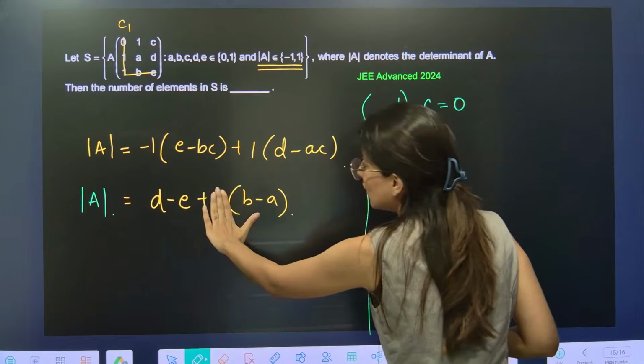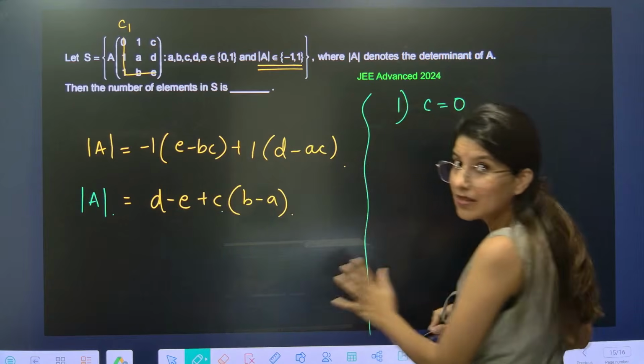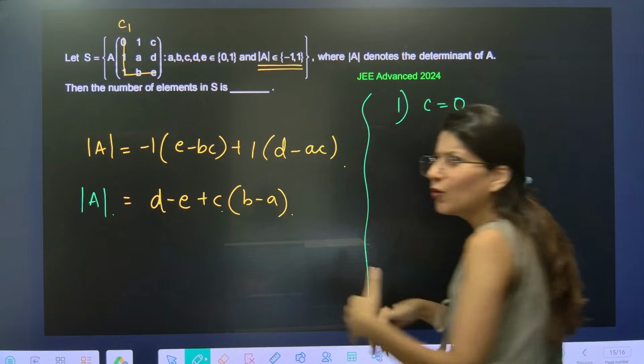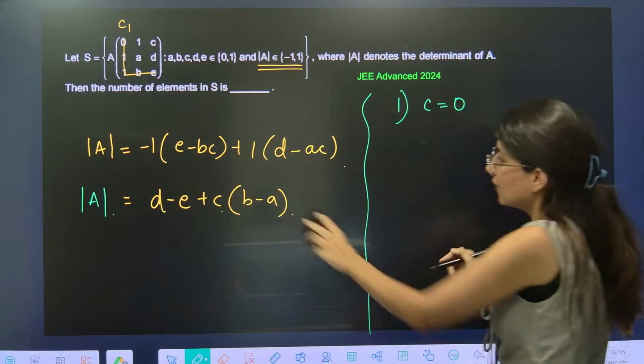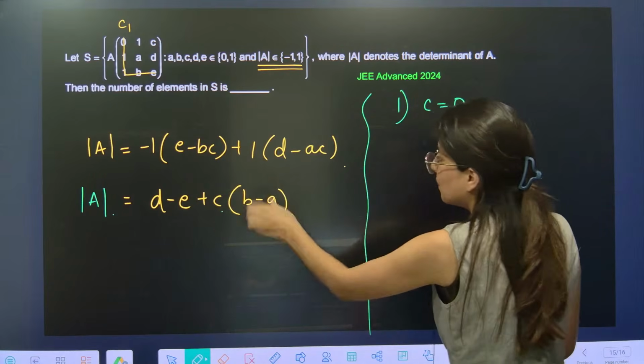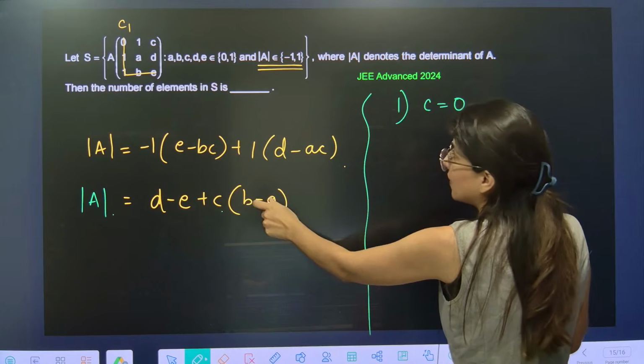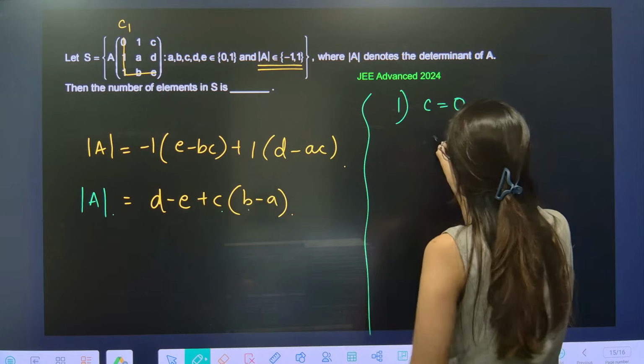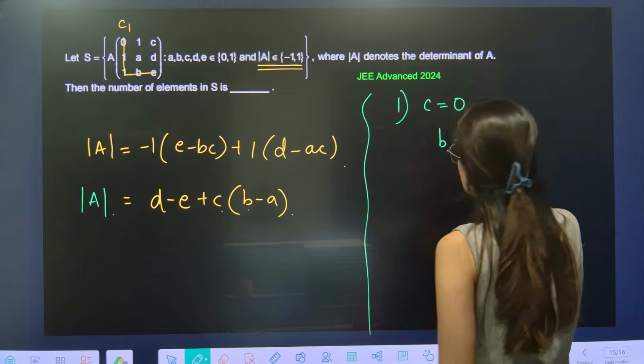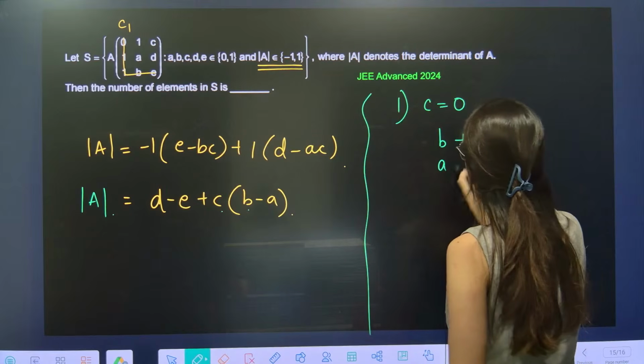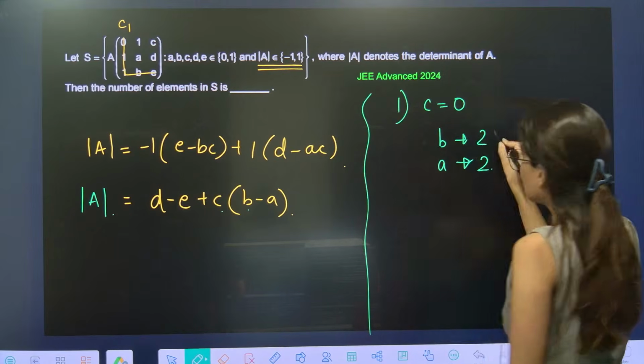When C is 0, then this will automatically become 0. Now B and A could be anything. Okay. So C is equals to 0, this whole thing. So B and A can take all the values. B can take, so for B we have 2 options, and for A also you have 2 options. Okay. So 2 and 2.